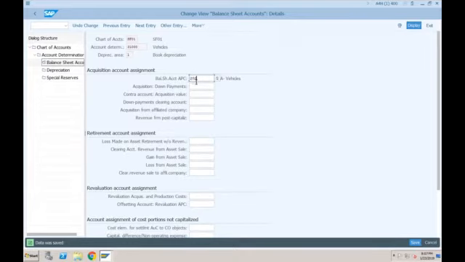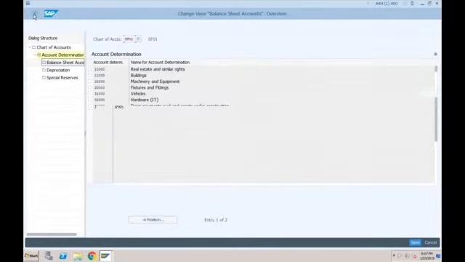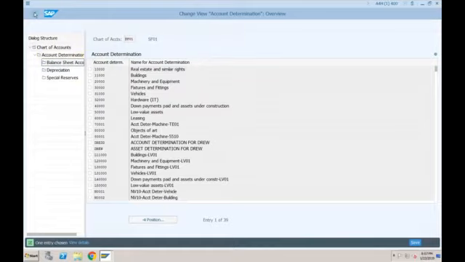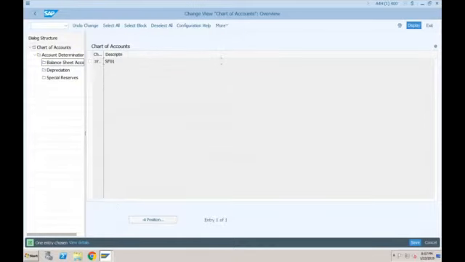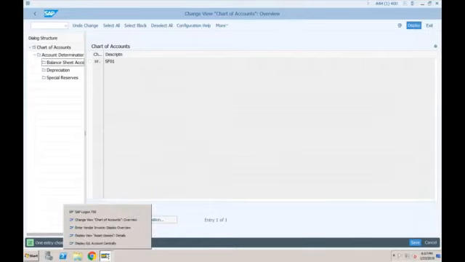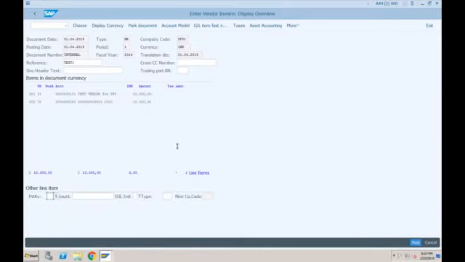So this one is fine. But when we will talk about the scenarios, we also will need to maintain all these GL accounts. So this is AO90 screen, which allows you to maintain the different GLs based on different scenarios in this account determination screen. Okay, so now if I go back again to our invoice, let's see if I press enter, it goes away or we need to come completely out of the screen.